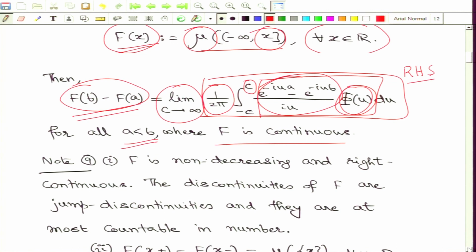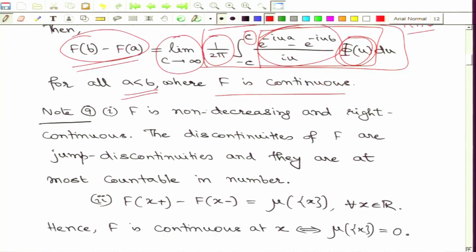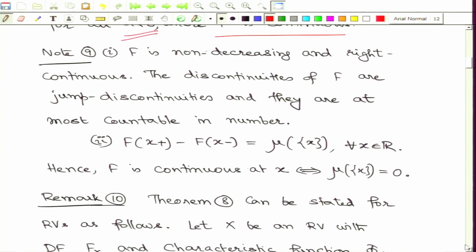Now, before going to prove this, let us make some observations. If I look at the distribution function corresponding to any probability measure, then the distribution function by definition is non-decreasing as well as right continuous. Moreover, if F has certain discontinuities, then these must be of the type jump discontinuity, and the number of such discontinuities must be at most countable, meaning they are either finite or countable in number.